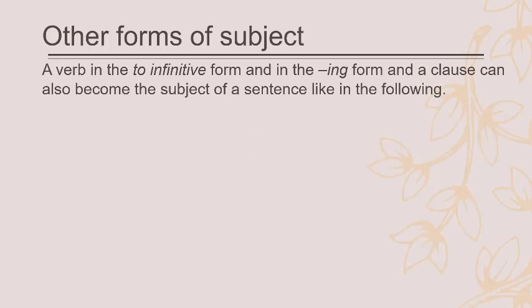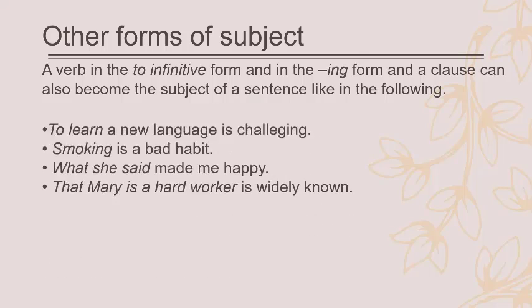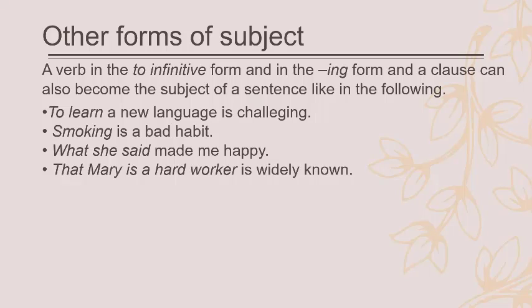Now, we have other forms of subject. The first is a verb. You can also have a verb in the form of to infinitive or in the ing form, and a clause can also be a subject. So we can have a to infinitive, a verb in the ing form, and a clause as the subject of a sentence. Here we have: to learn a new language is challenging.